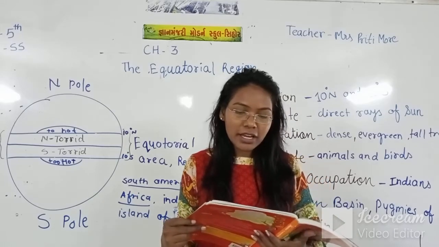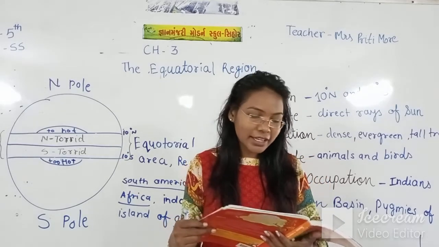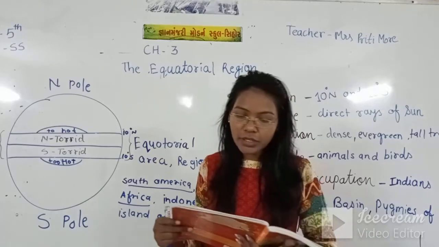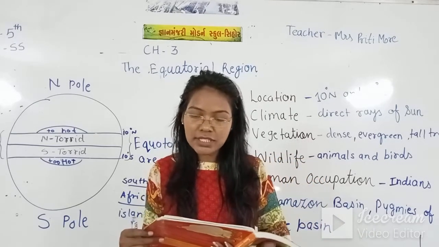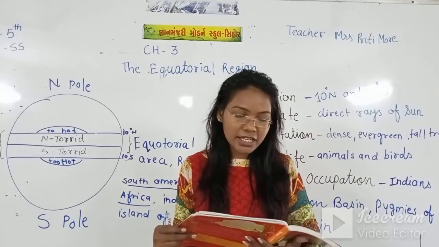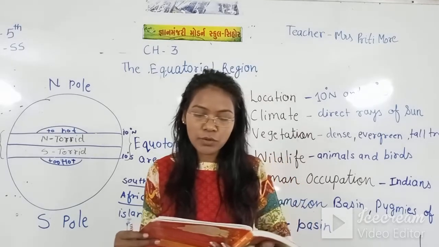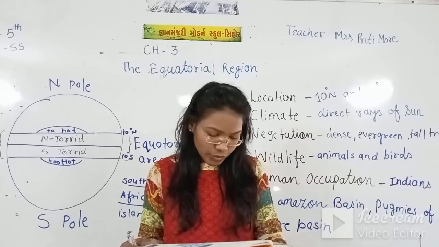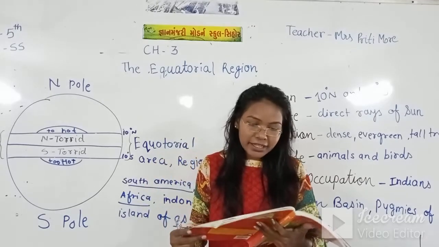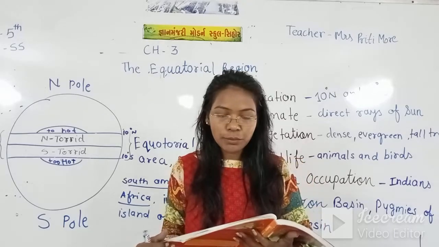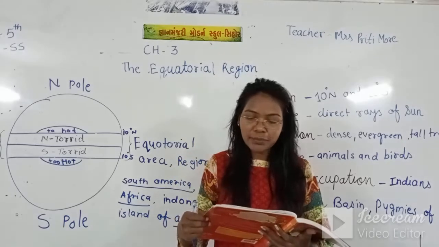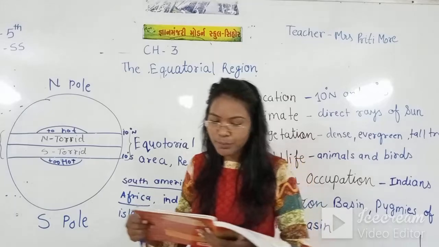And there are other places through which the equator passes, but they do not experience equatorial climate. This is because they are mountainous areas and have lower temperatures because of their altitude. Now see, Kenya in East Africa and Ecuador in South America are the other places through which the equator passes.